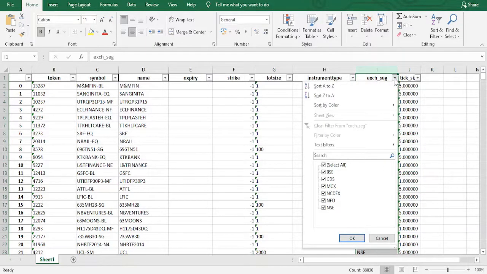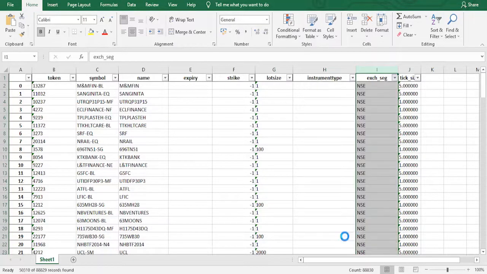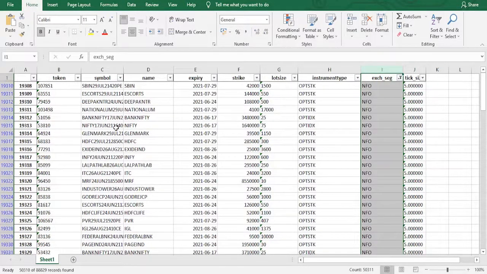Let us take NFO. So if I select only NFO, you can see all the NFO instruments.